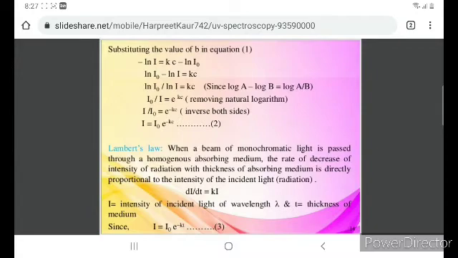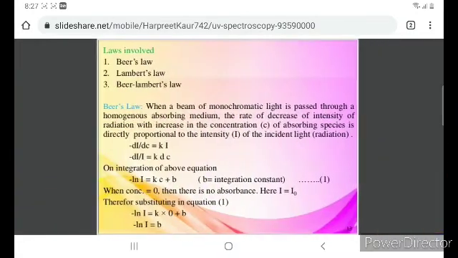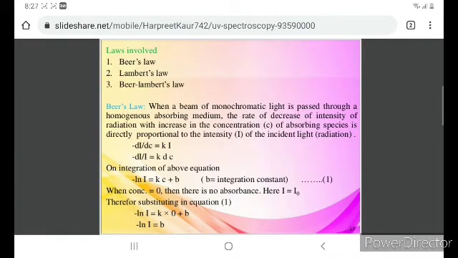Okay, so what you have to remember in Beer's law, here I'll just go to this slide. You remember this way: whenever a beam of monochromatic light is passing through an absorbing medium, the rate of decrease of intensity with increase in the concentration is proportional to what? It is proportional to the intensity of the incident light.